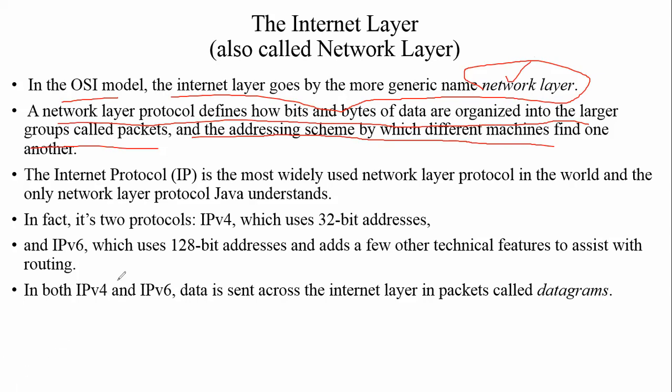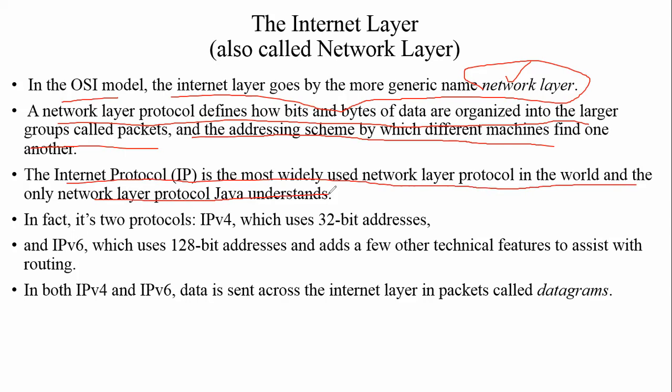The packets could be bits or bytes. The large data group is divided into small packets, and those packets are transmitted over the network. Next, internet protocol is the most widely used network layer protocol in the world, and the only network layer protocol Java understands. Internet protocol is the most useful.